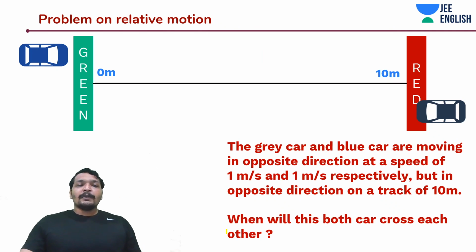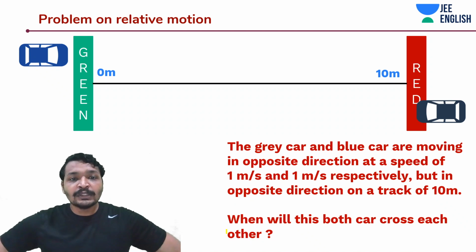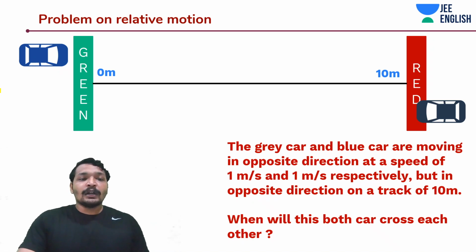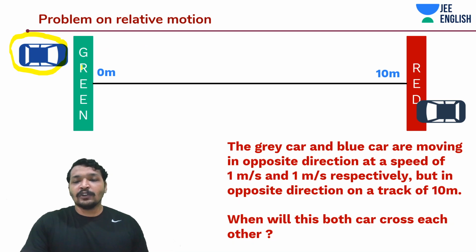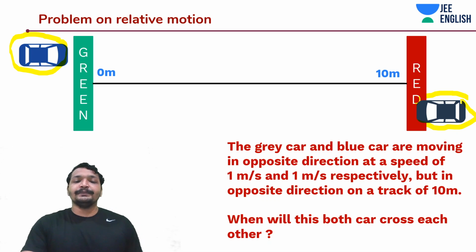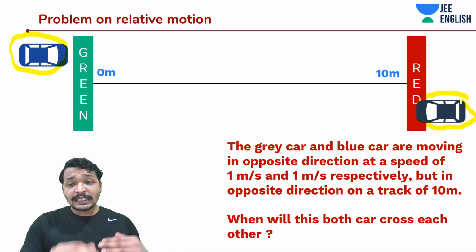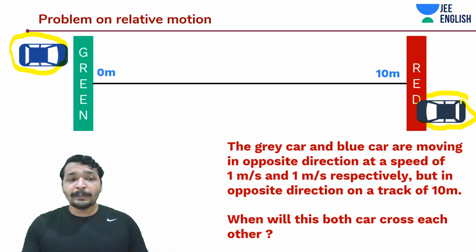Now we'll work on a problem on relative motion in opposite directions. In this case, there is a blue car on a green line, let's assume exactly on the green line, and a grey car on the red line. They are going to move in opposite directions with a speed of 1 meter per second each.